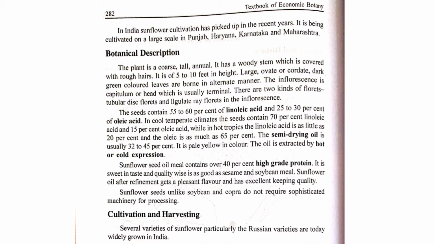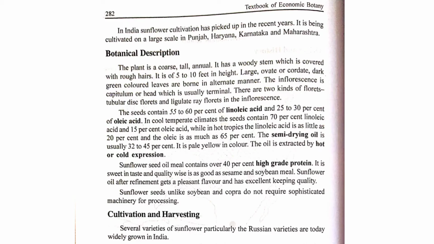In a cool climate, the seeds contain 17% linoleic acid and 15% oleic acid. So in a cool temperature and a hot temperature, there are different amounts of oil in the seed. While in a hot area, they contain 20% linoleic acid and 65% oleic acid.